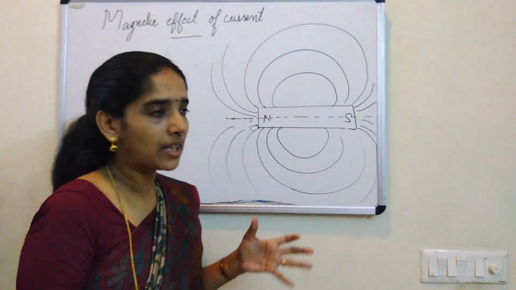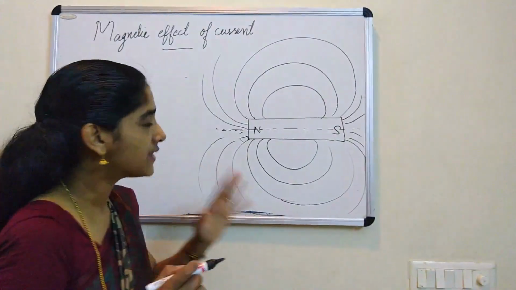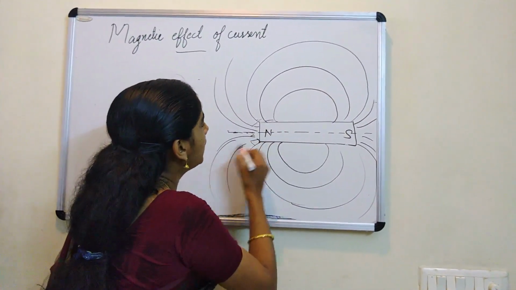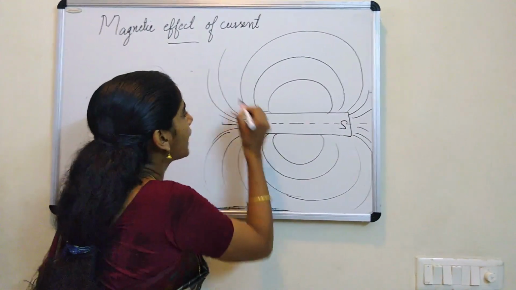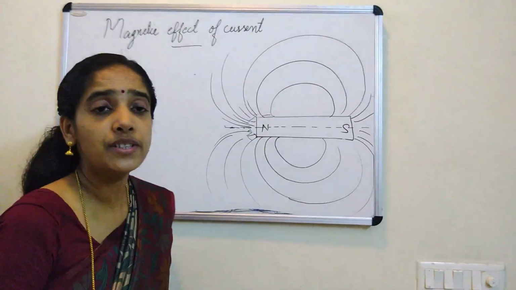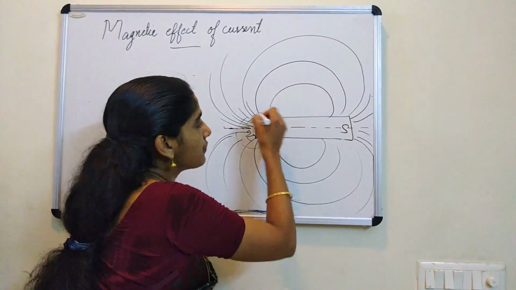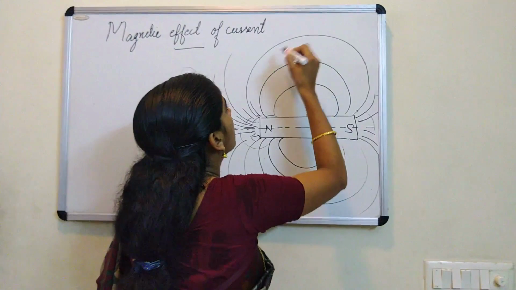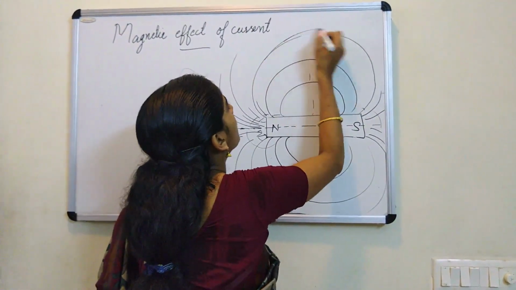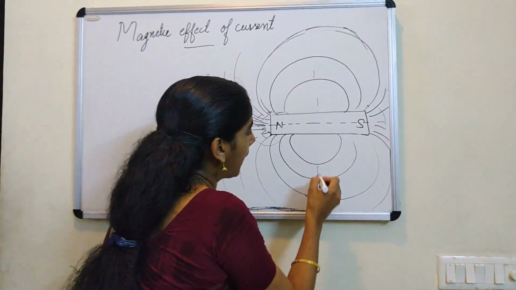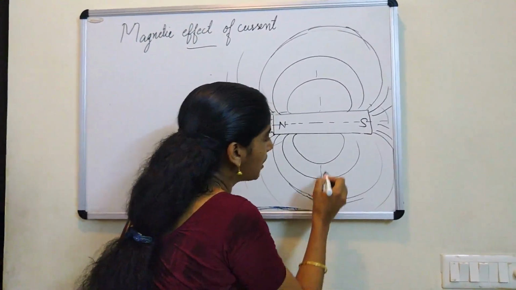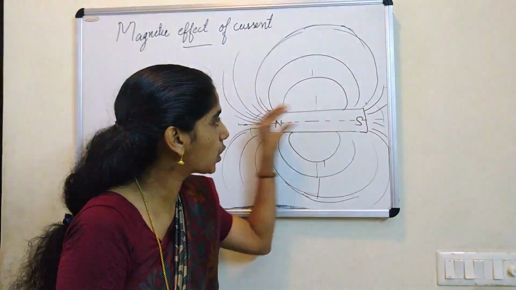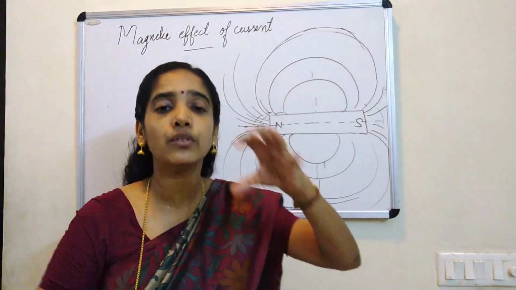Now, how do we communicate this with the help of these lines? Just have a look at the separation of these magnetic lines. Here when you draw the lines, you make the lines very crowded. What does it mean? Here the magnetic force is very strong at the two poles, at the two ends. But as you move away, look, here you can show it a little farther apart. As you go away, what happens to the separation between the magnetic lines? The separation increases. What does it mean? It means that this separation, or the relative closeness of the magnetic lines, represents the strength of the field.